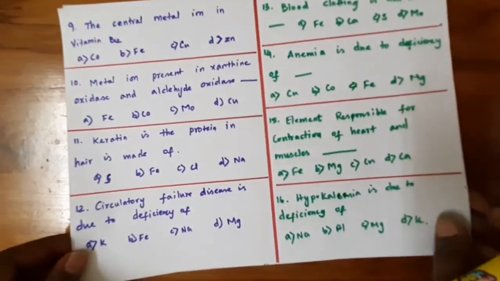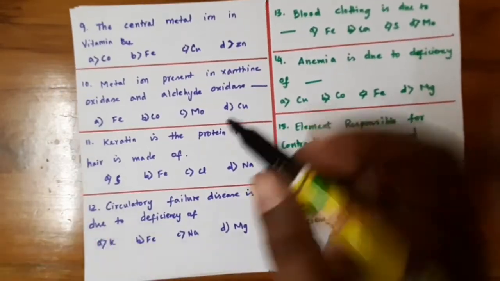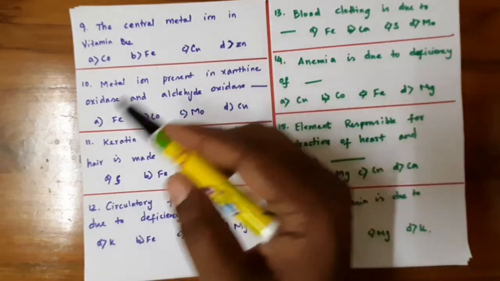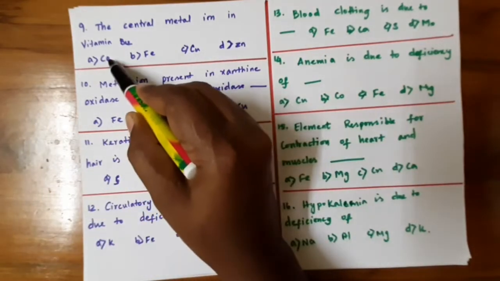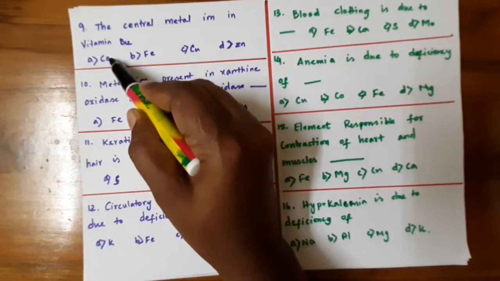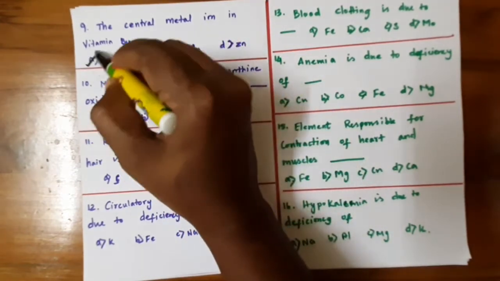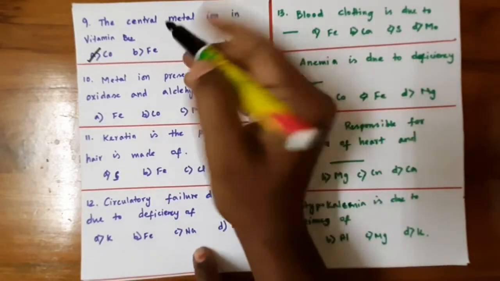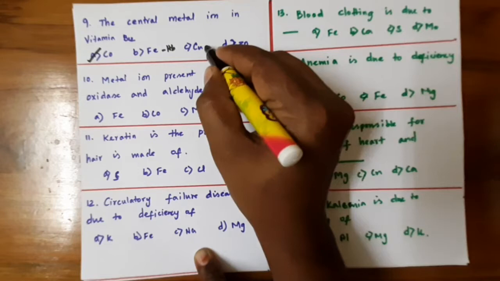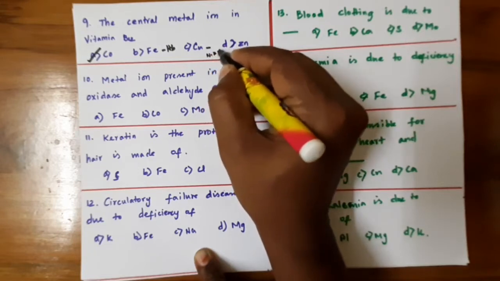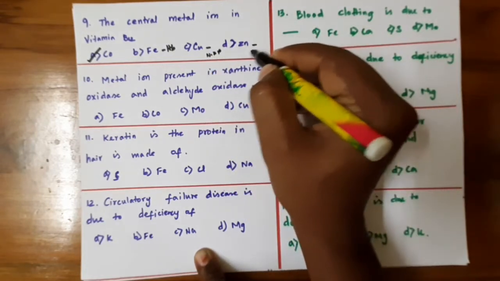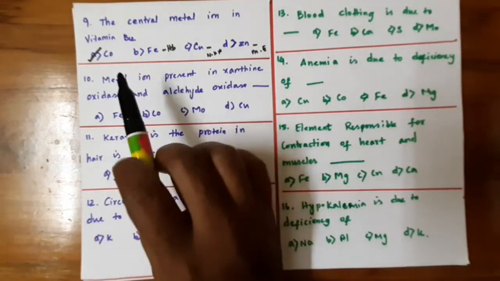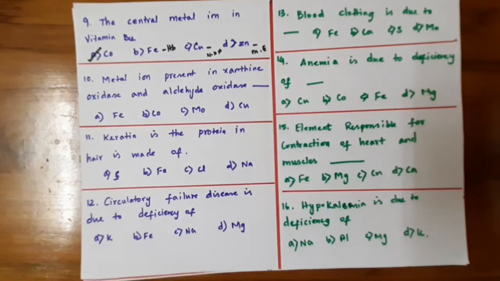The next question: the central metal ion in vitamin B12. As I told you already, we have discussed this in the previous question. Cobalt is the central metal ion found in vitamin B12. Iron is found in hemoglobin, copper is in the non-heme protein, and zinc is in the metalloenzyme. So option A is the correct one.